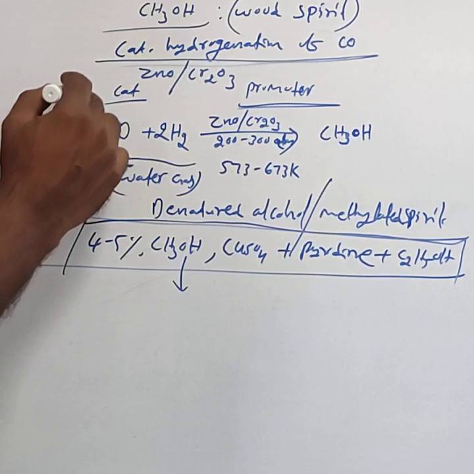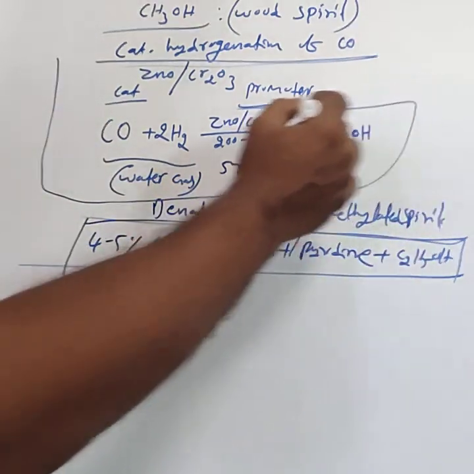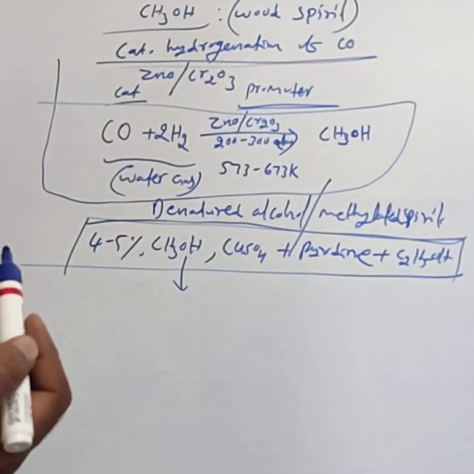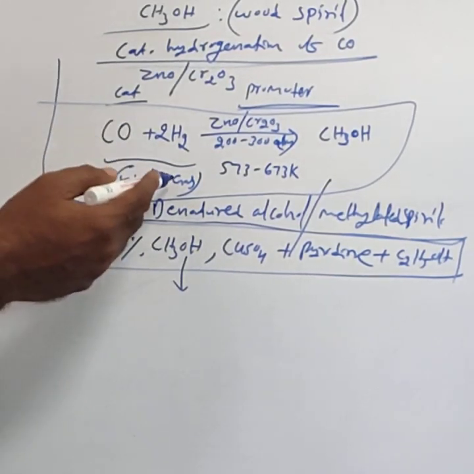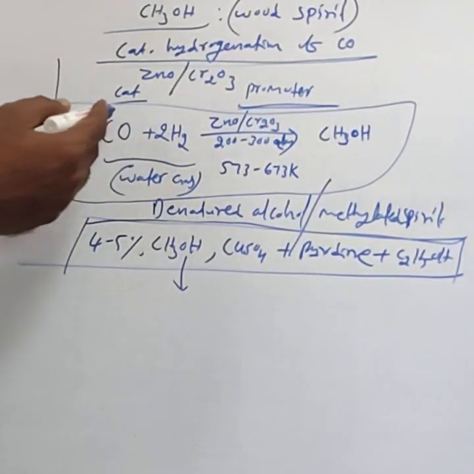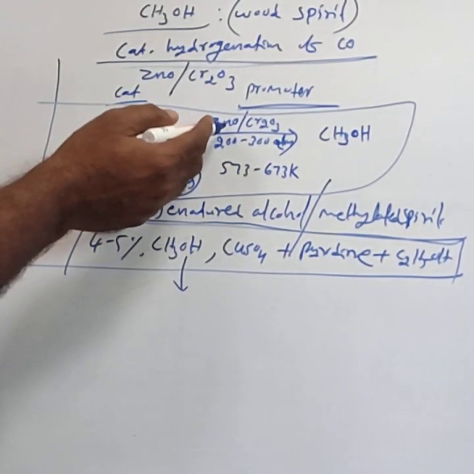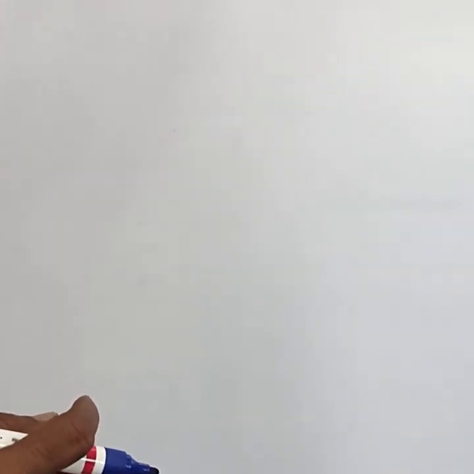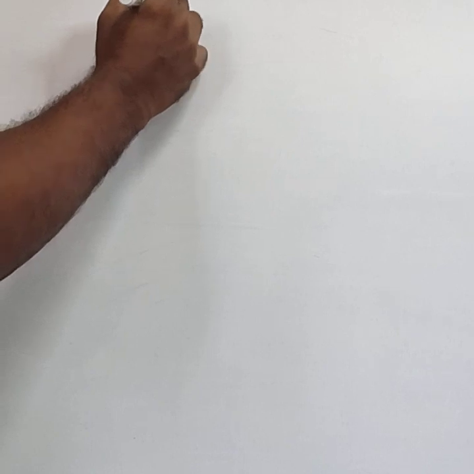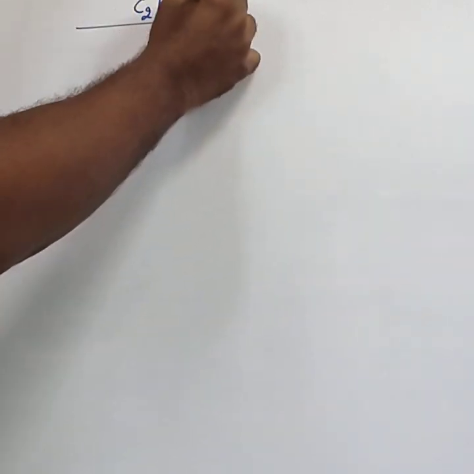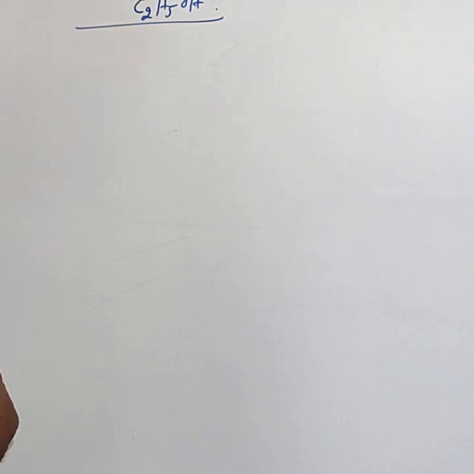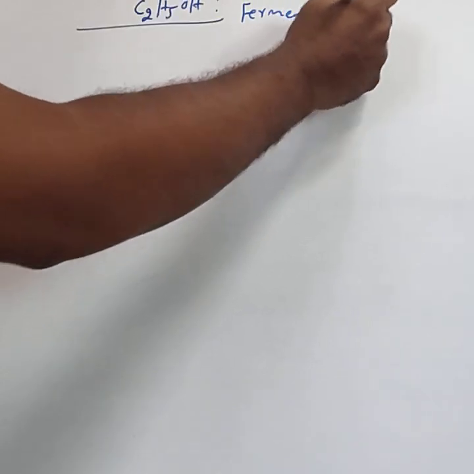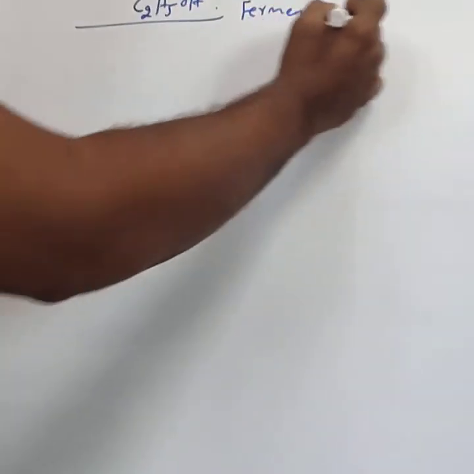For methyl alcohol, you have to concentrate on this reaction, because they ask for one mark: name the catalyst used in the manufacture of methyl alcohol from water gas. That is catalytic hydrogenation of carbon monoxide; remember zinc oxide and Cr2O3. Then the last commercially important compound is ethyl alcohol, C2H5OH, which is obtained by the fermentation of cane sugar.